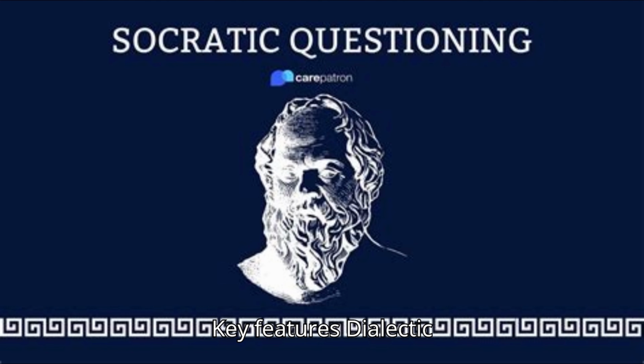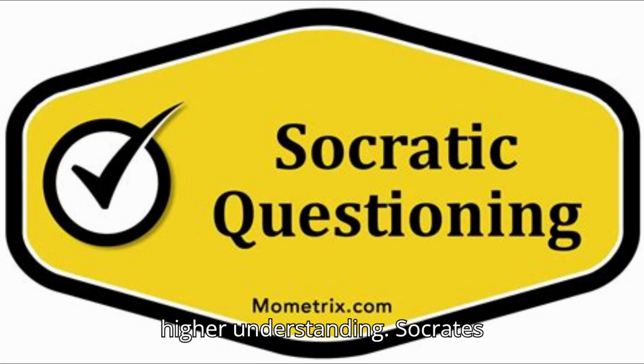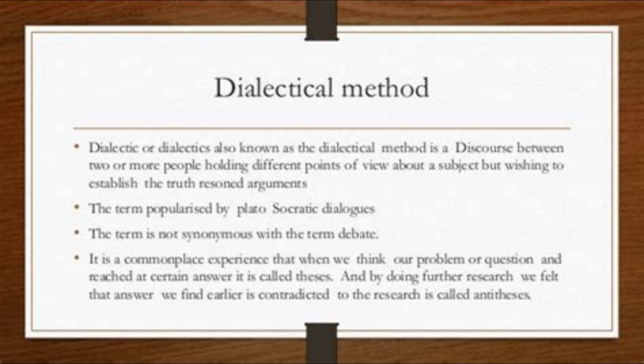Key features. Dialectic process. Socratic questioning is a form of dialectic, where two or more people discuss opposing viewpoints to reach a higher understanding. Socrates believed this method led to knowledge through refutation of false beliefs.